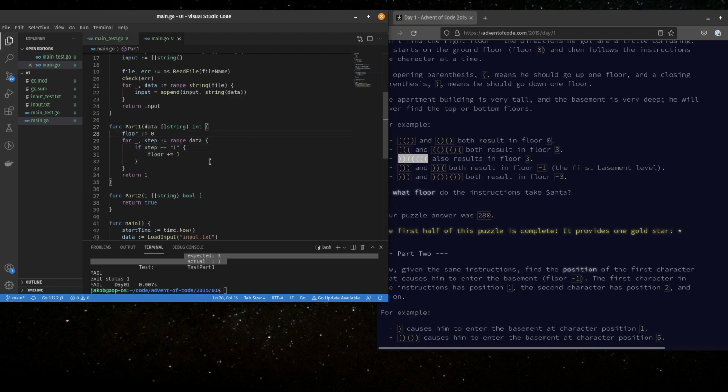All right, so if floor equals one, you add one on, or if it's the other way, we're going to subtract one. So that should cover going through all the data. What do we got here?